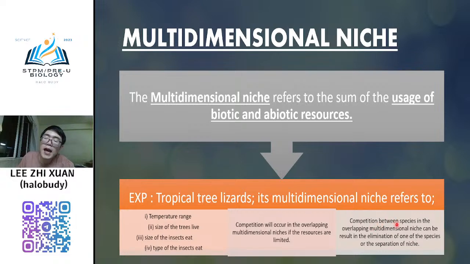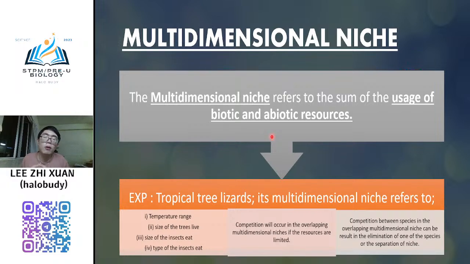Meaning that if there is competition between the species in the overlapping niche, one type of species will be eliminated, or the niche will be separated. Multi-dimensional niche is the sum of the usage of the biotic and abiotic resources. We combine all those resources, we know as multi-dimensional niche, and this is stable.